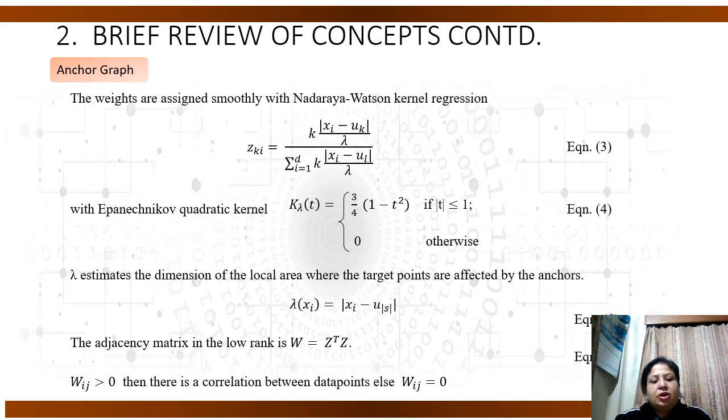This slide is a continuation of the mathematical formulation of the anchor graph. The W represents the adjacency matrix constructed in the anchor graph, and Wij is greater than 0 when there is a correlation between the anchor points and the data points, and it is equal to 0 when there is no correlation between the data points and the anchors.